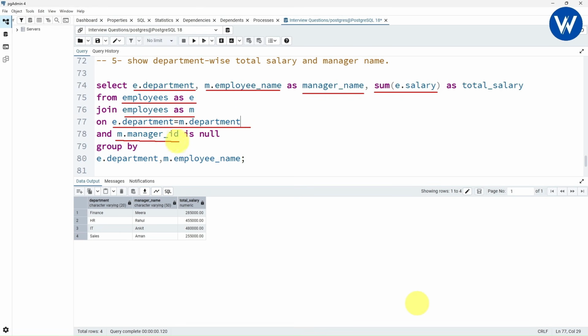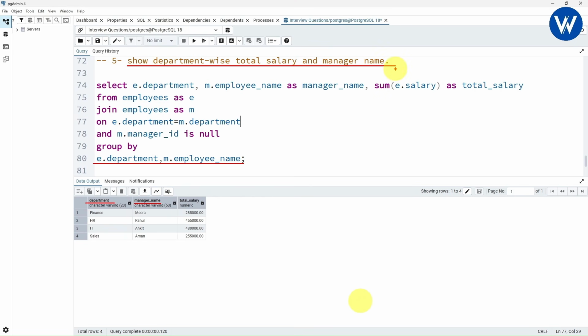And what is the condition? The manager ID should be null. And at the last, we need to do the grouping according to department column and the employee column. Okay. So this is how we can find the solution for the fifth interview question. I hope it is clear, right?